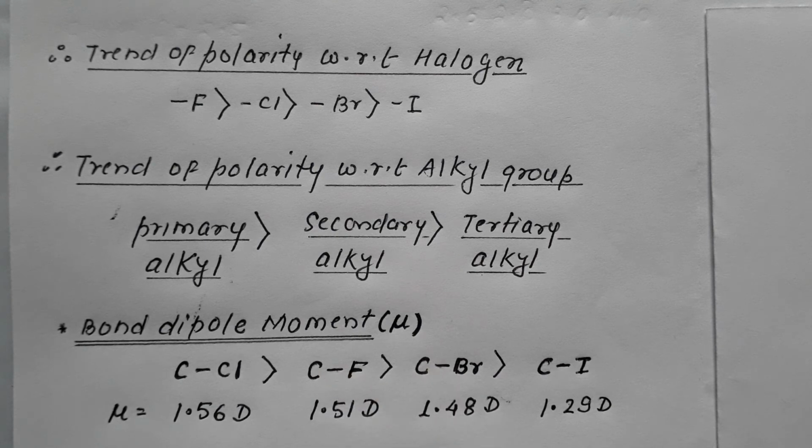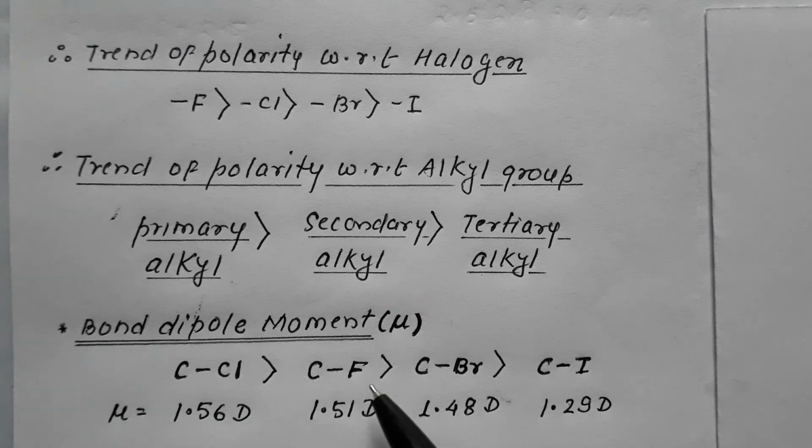Now remember, if we write the actual value, in case of Cl it is highest. The dipole moment of carbon chlorine bond is highest of all. It is 1.56, making RCl most polar. Very important to note. Remember, carbon chlorine, the dipole moment is 1.56 D.